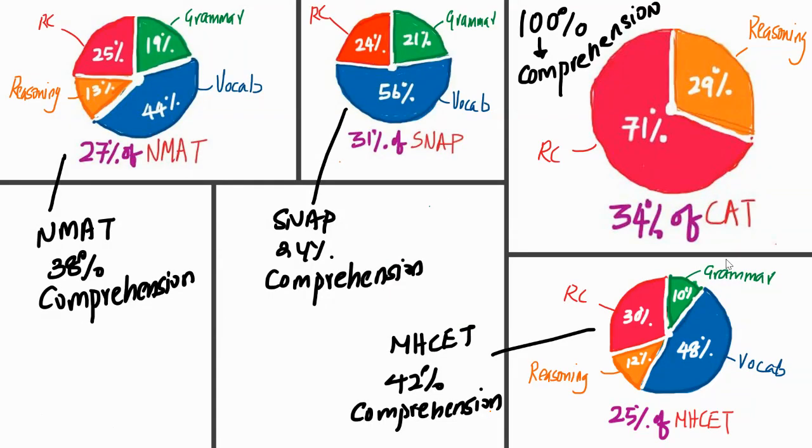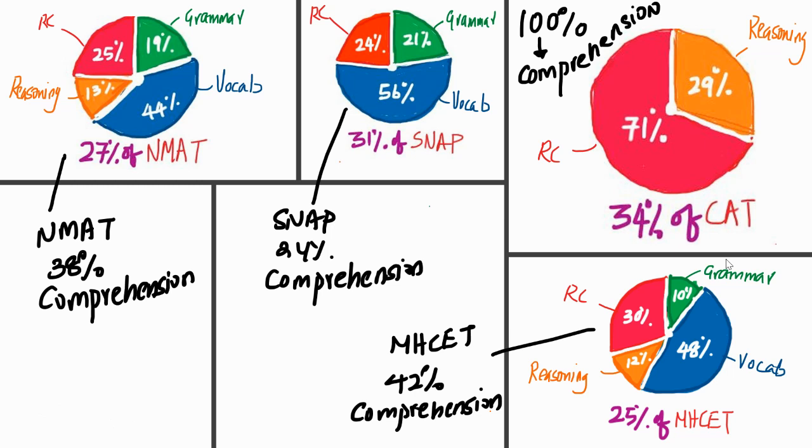That's the case. If you look at these tests, NMAT, SNAP, and Maharashtra CET, you see that first of all, the weightage of verbal per se is close to 1/4 in a paper like NMAT and 1/4 in a paper like MHCET. For SNAP, it is about 30%. That's the total weightage. Within that, you see that the comprehension weightage is not so high as compared to other tests. NMAT has got 38% based on comprehension, which includes 25% reading comprehension, 13% reasoning, the rest are vocabulary and grammar. In SNAP, comprehension is just 24%.